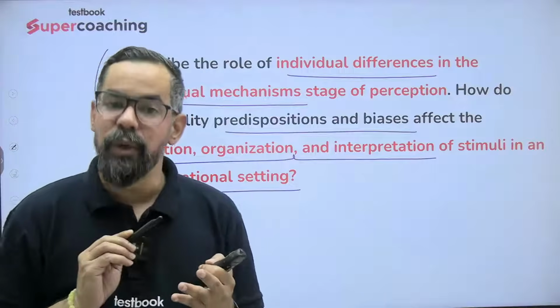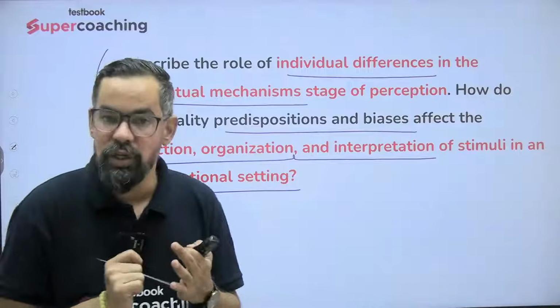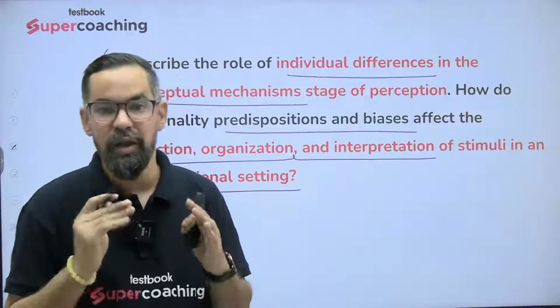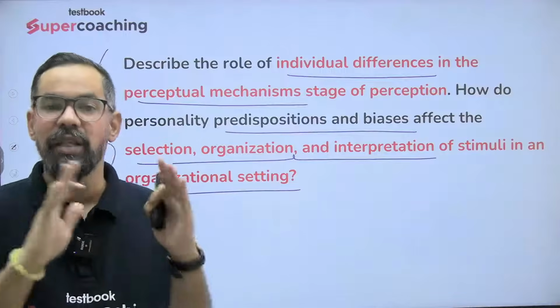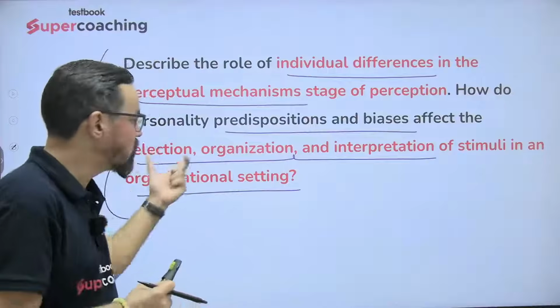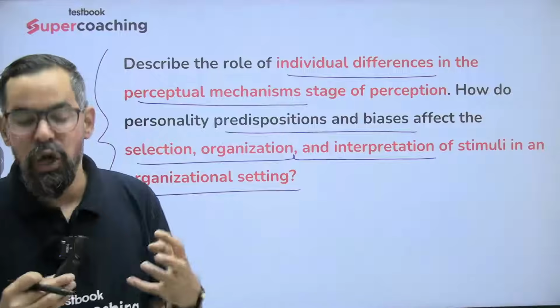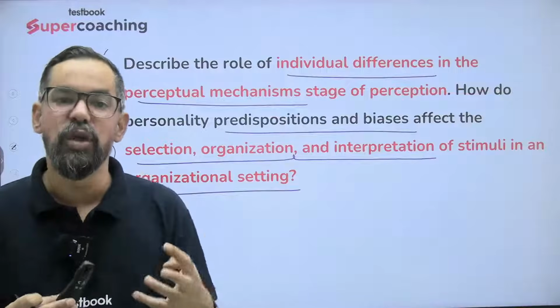Then we have perceptual mechanism. It includes three major stages: one is selection, another one is organizing, and third one is interpretation. These are the sub phases of your perceptual mechanism, right?